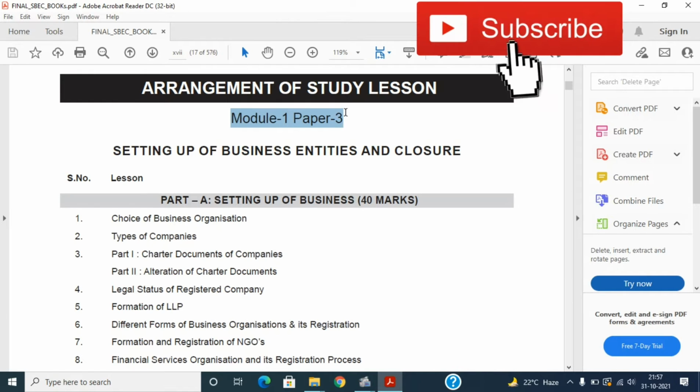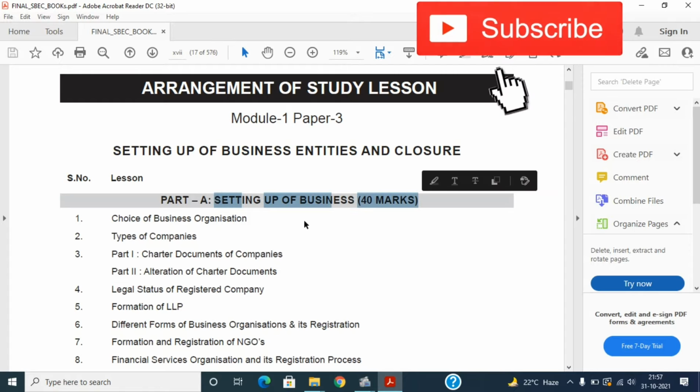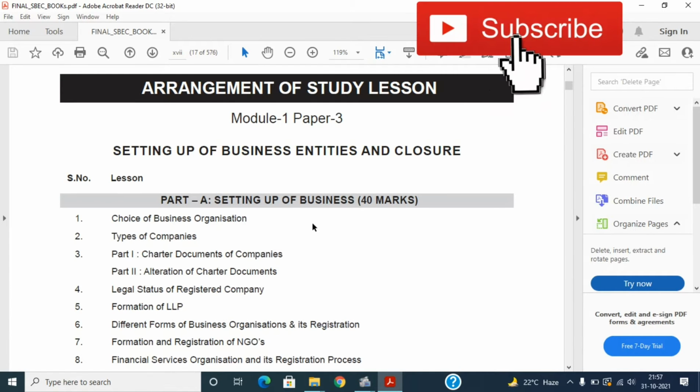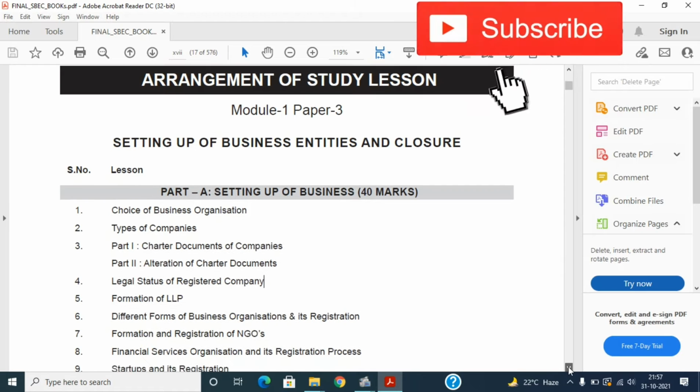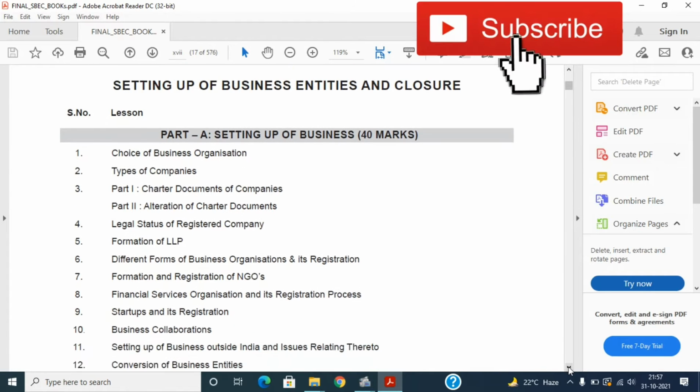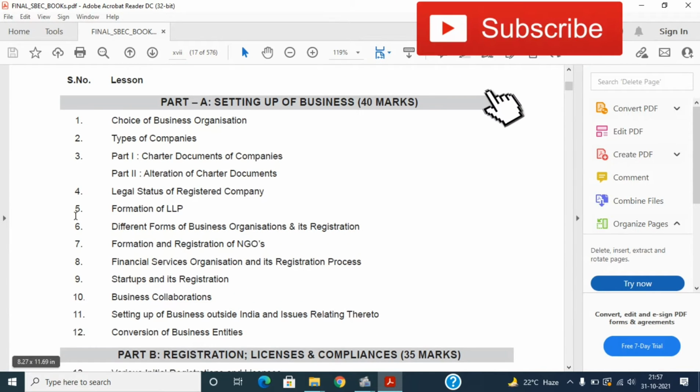So for Part A, it is Setting up of Business, which is of 40 marks. Okay, so in this the chapters, as you can see, we have chapters like 1, 2, 3 till 12. So we have a total of 12 chapters in Part A.